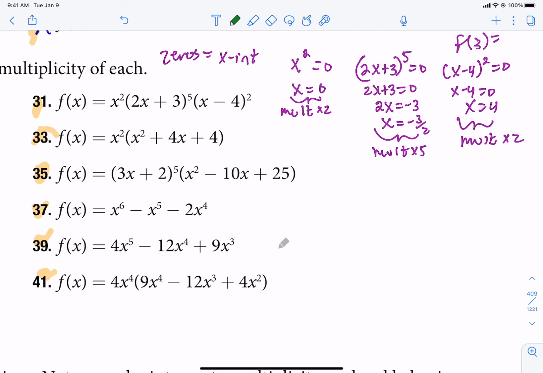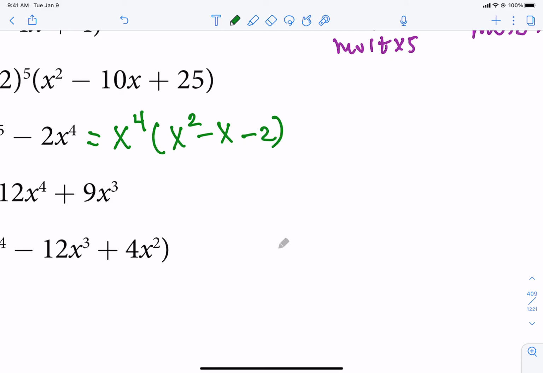So when finding x-intercepts or zeros, whatever you call them, you want it in factored form. And what I notice about 37 is that they are all divisible by x. The lowest power is an x to the 4th. So I can remove an x to the 4th from every piece, leaving me with an x squared minus x minus 2.